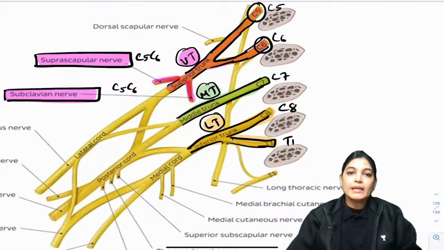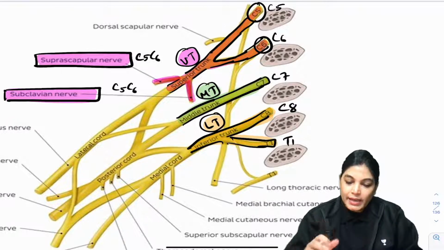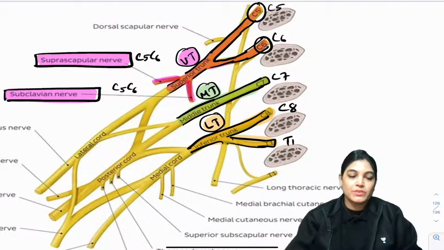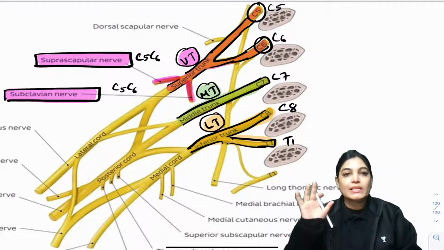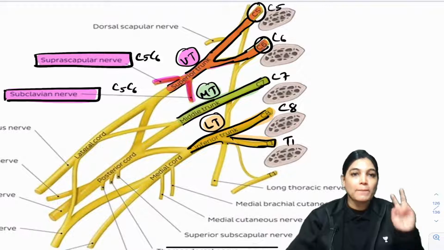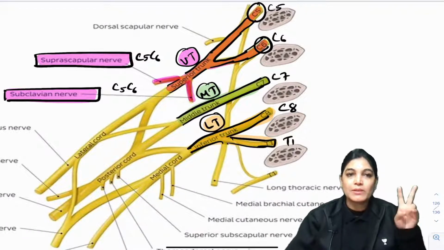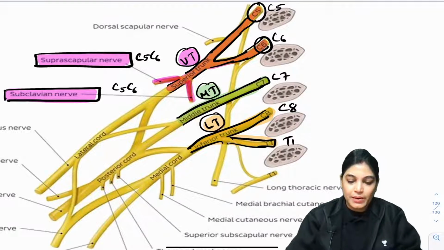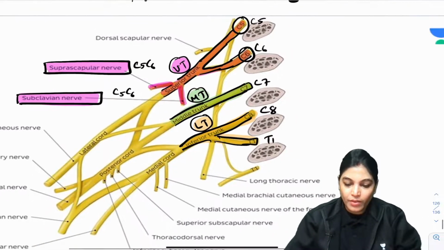Again, the superior trunk is dividing into anterior and posterior divisions. We will come to that point. Here what is clear from this image is that the upper trunk is giving two branches, the suprascapular nerve and the nerve to subclavius. That is clear here.